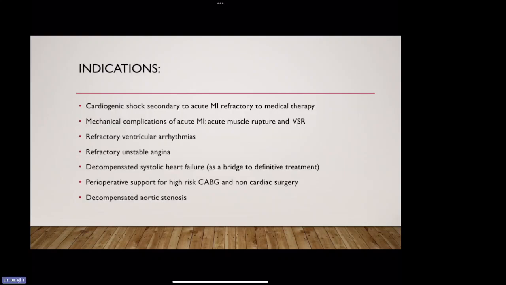Indications for IABP insertion: cardiogenic shock, which is secondary to acute MI and is refractory to medical therapy. Mechanical complications of acute MI like acute papillary muscle rupture and VSR, refractory ventricular arrhythmias, refractory unstable angina, decompensated systolic heart failure as a bridge to definitive treatment, perioperative support for high-risk CABG and non-cardiac surgery, decompensated aortic stenosis.